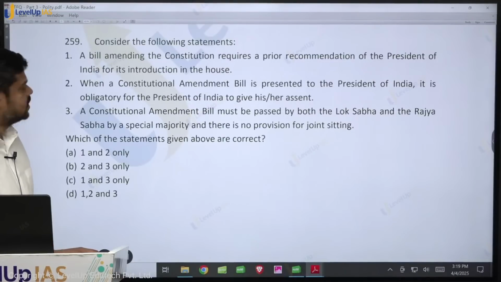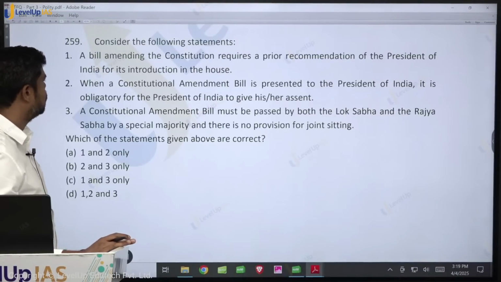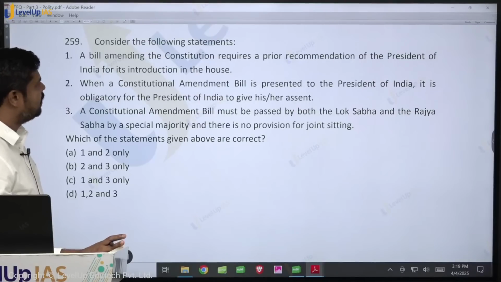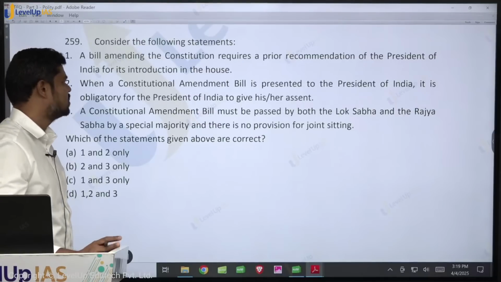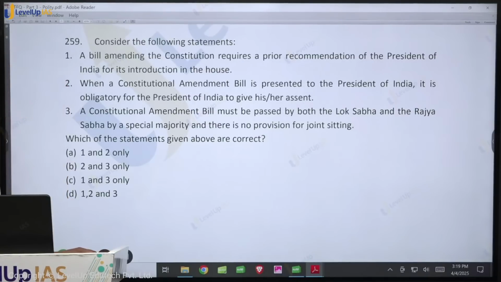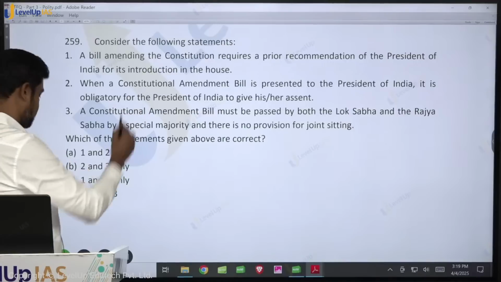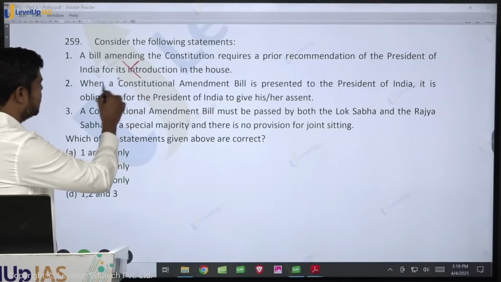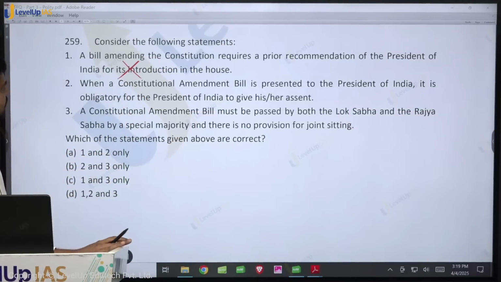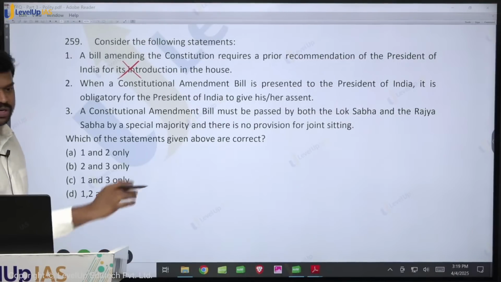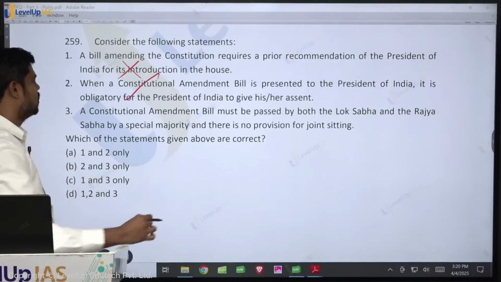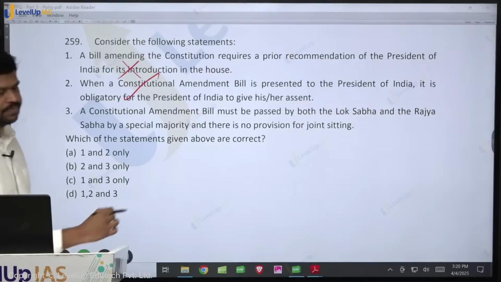Consider the following statements. Statement 1. A bill amending the constitution requires a prior recommendation of the President of India for its introduction in the House. Is it true? No. See, there are certain areas, even in PYQs, it is getting repeated. When a constitutional amendment bill is presented to the President of India, it is obligatory for the President to give his or her assent. Yes. Which constitutional amendment? 24th.